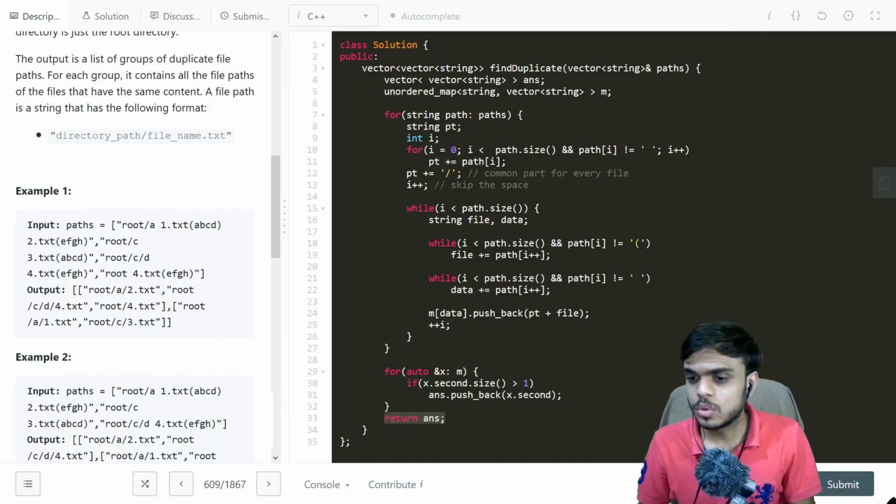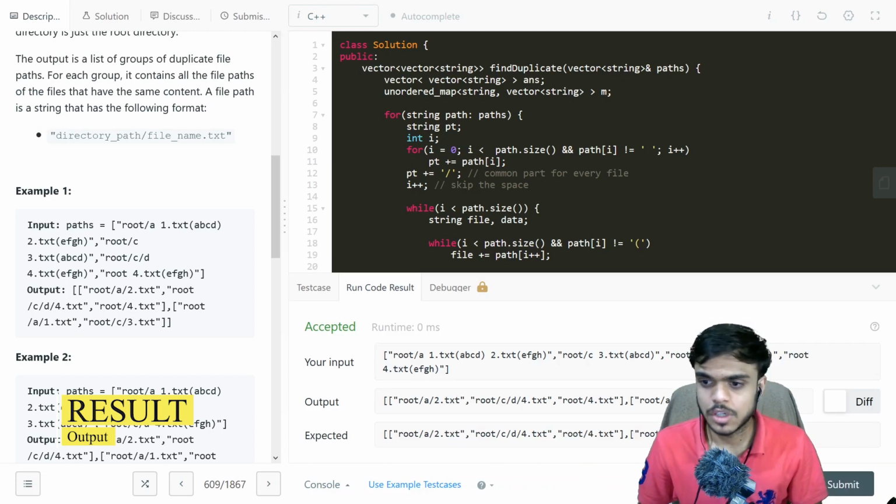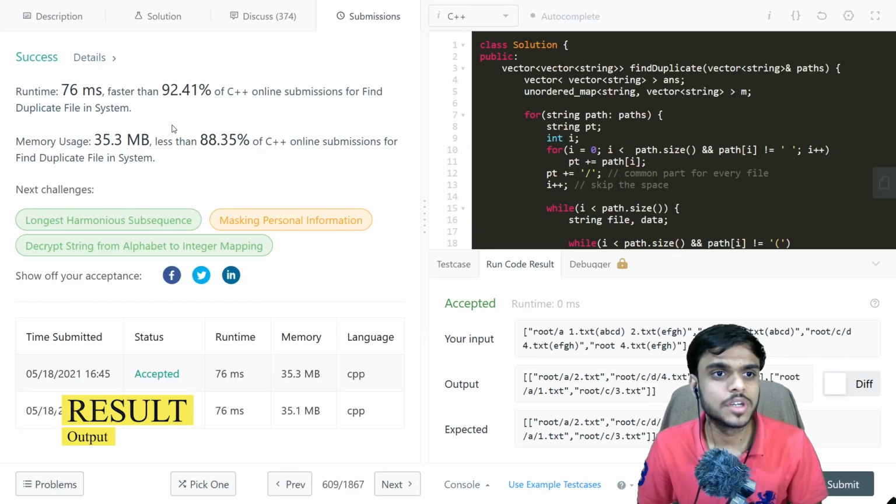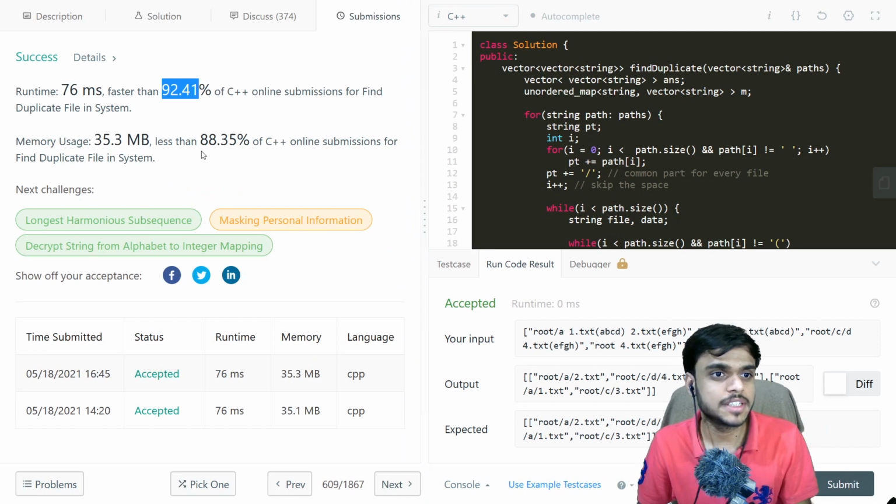Now let's try to run our code. Now let's just submit it. We are getting a runtime of 76 milliseconds, faster than 92.41%, and memory usage of 35.3 MB, less than 88.35% of C++ submissions.